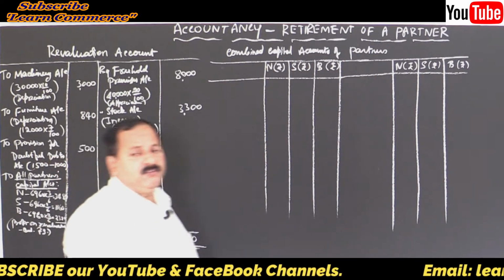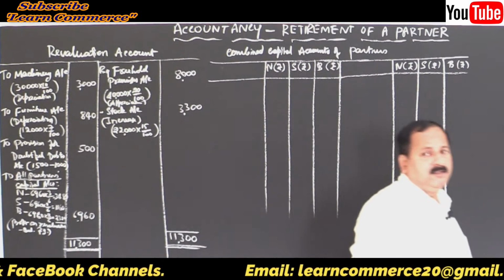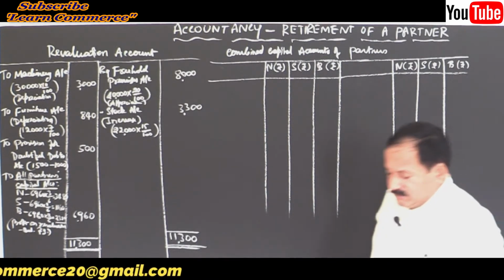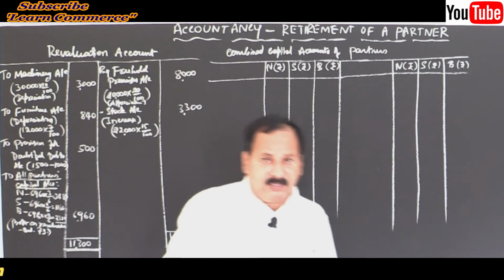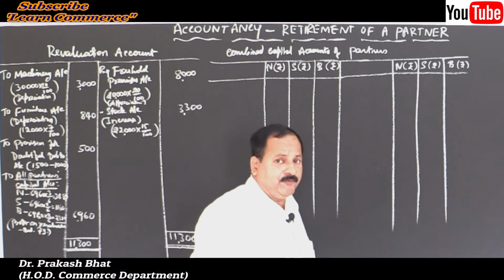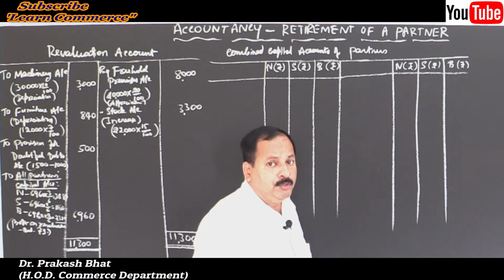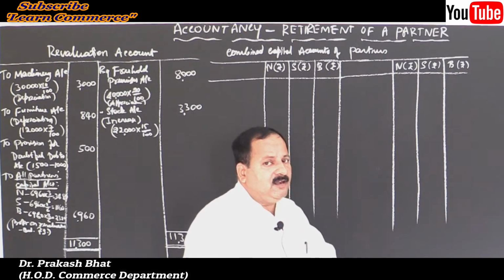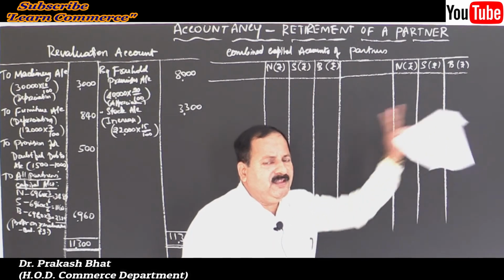Let us start with the starting point. Which is the starting point? Opening balance, right? Which side should we enter, debit side or credit side? Is there any confusion now? I told you the deciding factor. All liabilities will have credit balances. All assets will have debit balances. Capital always appears on the liability side.